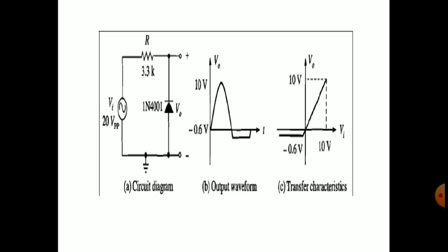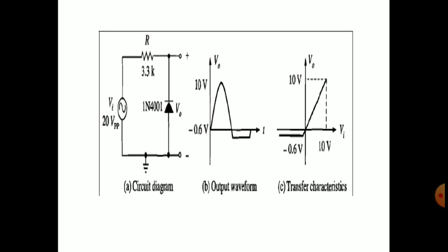But during the negative half cycle, the negative voltage is applied to the N terminal of the diode and the positive voltage is applied to the P terminal. So it will be forward biased when the input crosses the cut-in voltage, that is minus 0.6 volts.